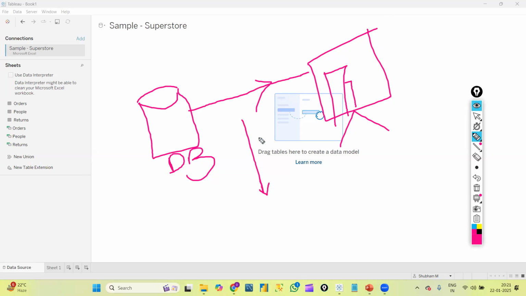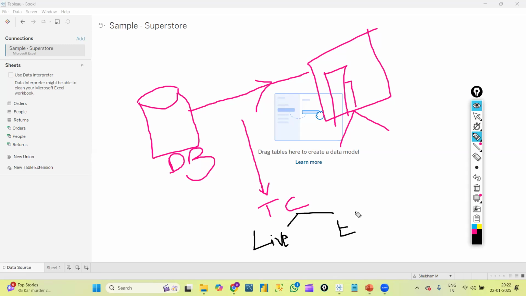Some communication path, or there should be something in between which helps us to connect our data to the Tableau desktop, correct? That is called as Tableau connection. Basically, we are having two types of Tableau connections. One is live connection and the other one is extract connection.